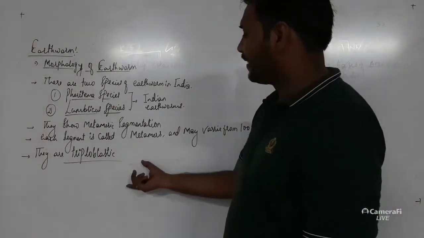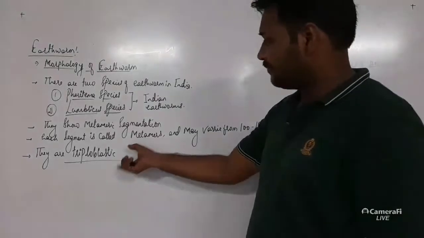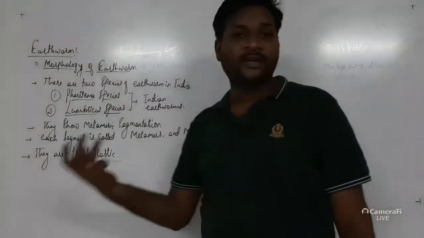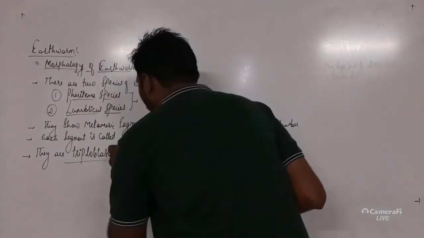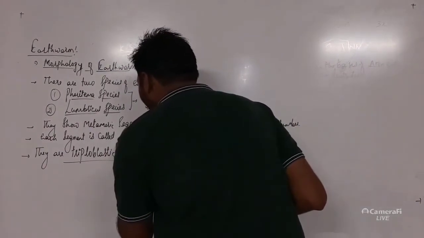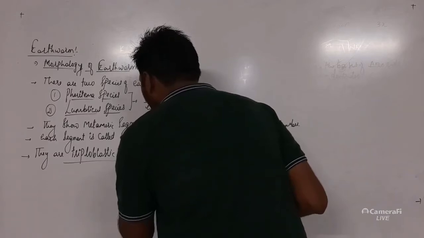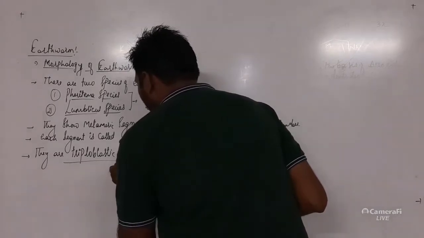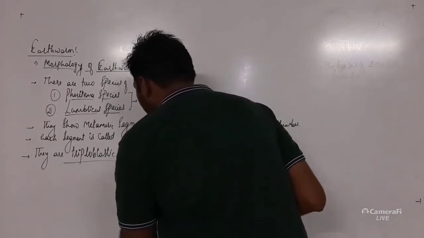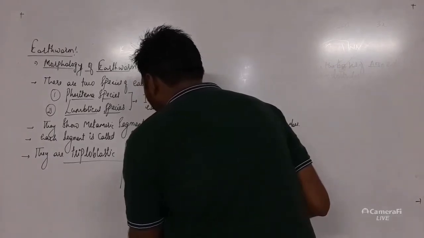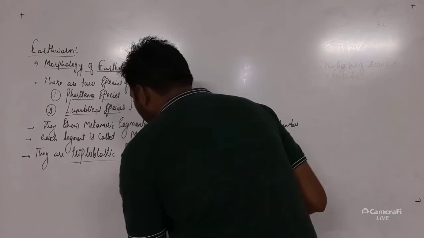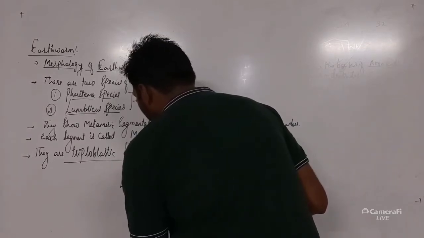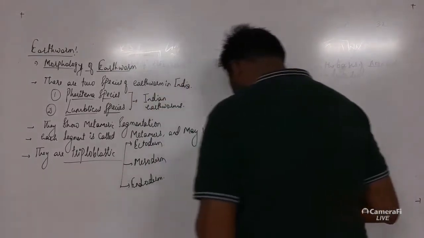Triploblastic means they consist of three germinal layers, that is, they are made up of three germinal layers: ectoderm, mesoderm, and endoderm. That is the triploblastic nature.